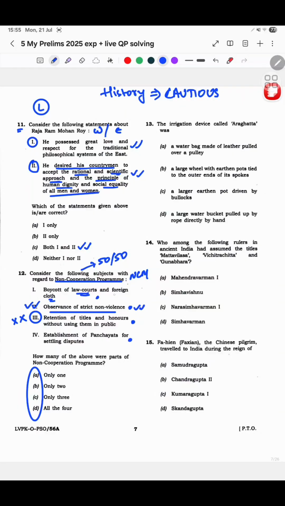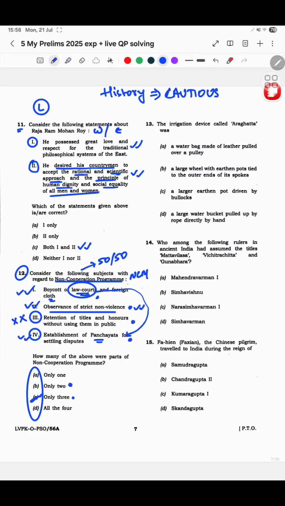Boycott of law courts and foreign cloth. See, if they are not retaining their titles and honors, I think even they'll boycott law courts and foreign cloth, is what I felt. So I felt this is also right. And then coming to this, I didn't know this. So I was confused between either only 3 or only 2. But I felt that establishment of panchayat for disputes, because when they are boycotting law courts, if this has to be true, they will have to have some replacement for this, right? And for that I felt okay, this might work. And yeah, I chose this. I don't know if this is completely correct or not, but yeah, I did this. I chose only 3.